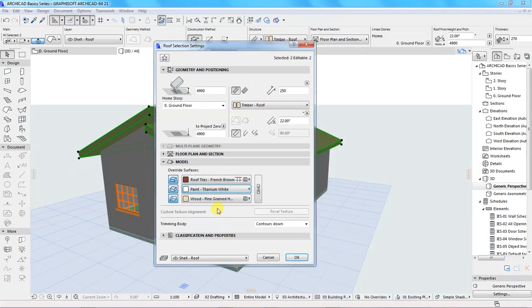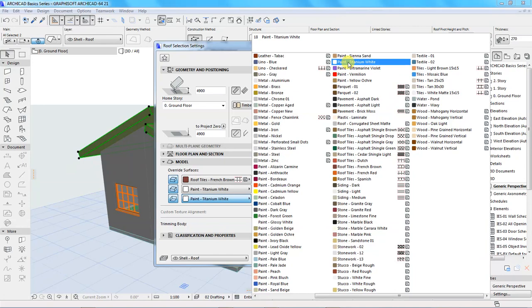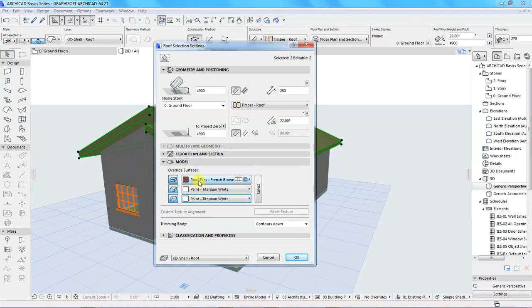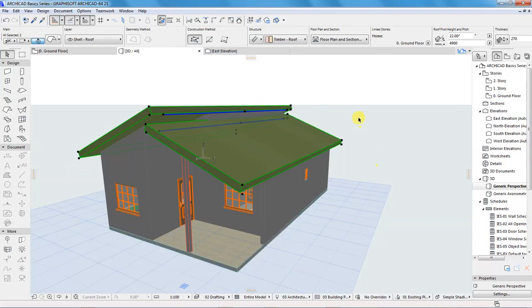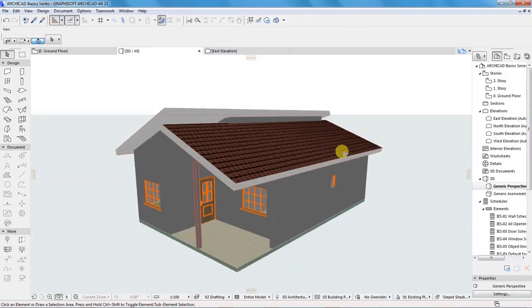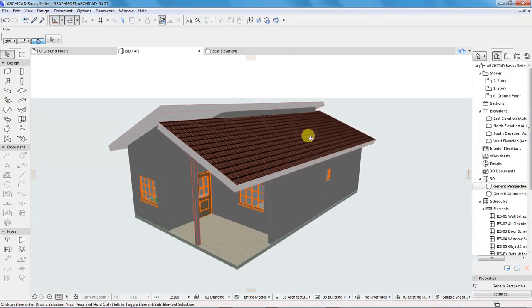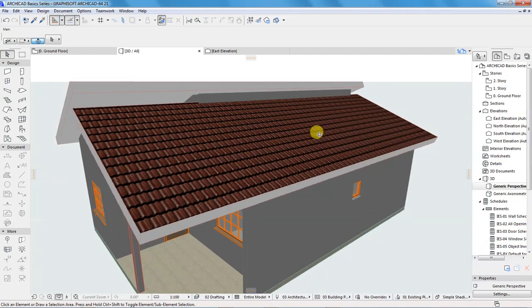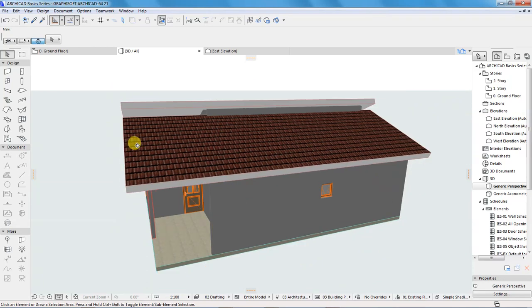Titanium white is here, and this titanium white. So the first one is the top surface, the second one is the edge surface, which I have painted white, and the third one is the bottom surface, which also I have painted white. So if I click OK and click outside here, you see that really cool or a nice appearance of our roof, and I really like it.